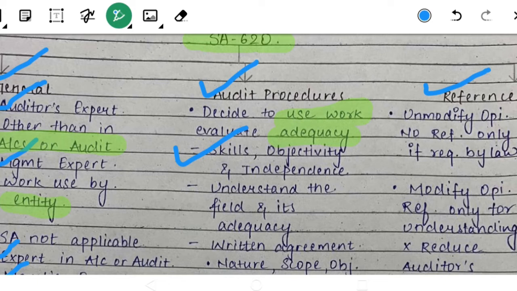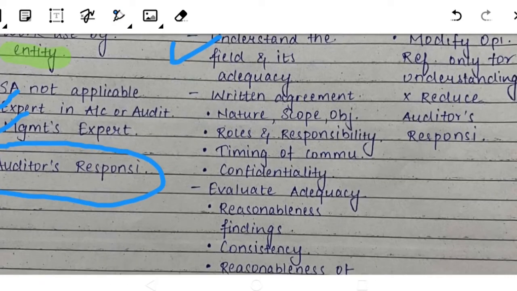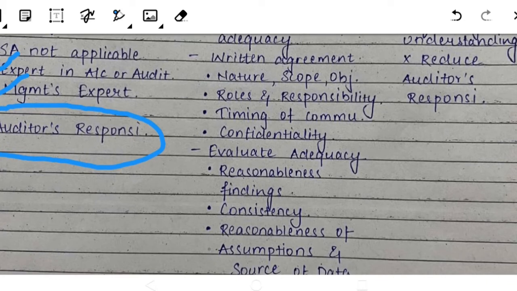If he is not independent of the entity, then he will not give proper reporting, right? Then we have to understand his field, and as per that we have to decide whether his work is adequate or not for us, right? Then if we have decided that we are going to use his work, then we have to make a written agreement.